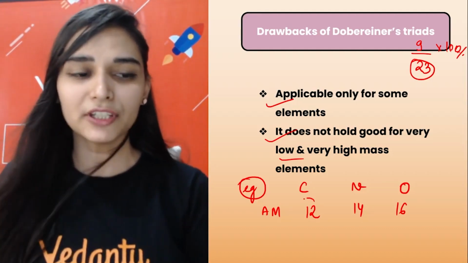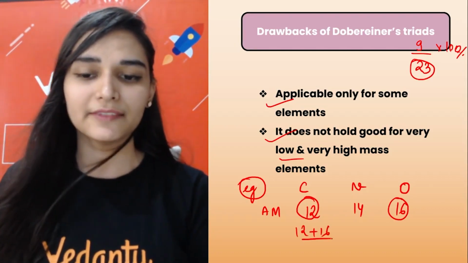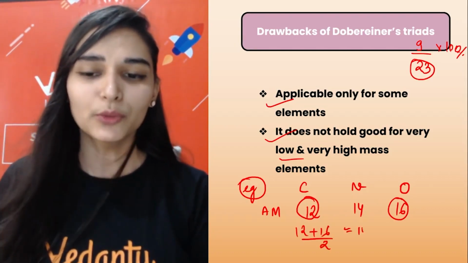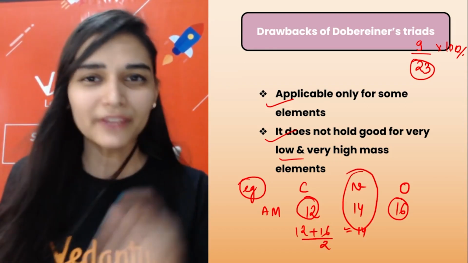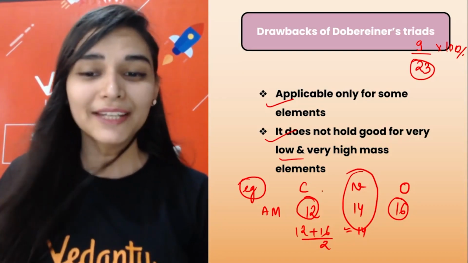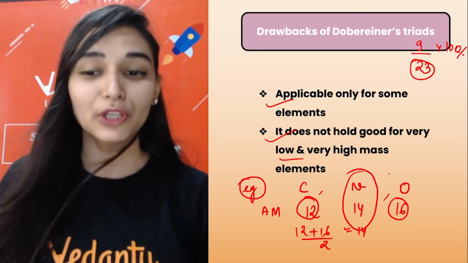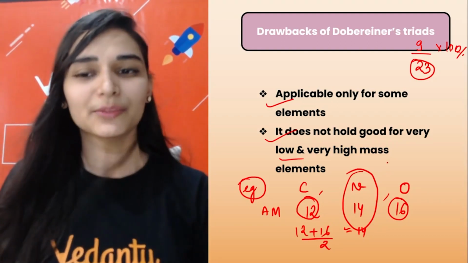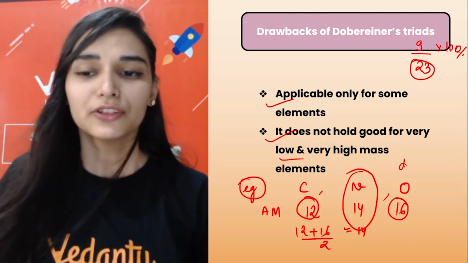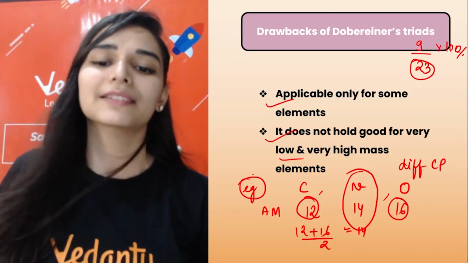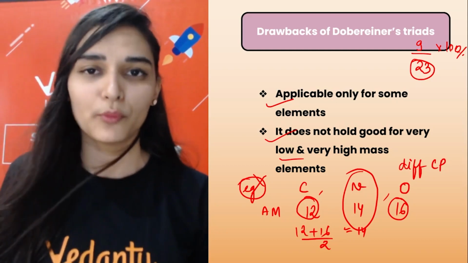Take the average of the atomic masses of carbon and oxygen, 12 plus 16 divided by 2. That comes out equal to the atomic mass of the second element, that is 14. They obey that atomic mass rule, but carbon, nitrogen and oxygen have different chemical properties. In the modern periodic table, they belong to different groups. So there were some wrong triads, and there were elements that did not form any triad but still had the same chemical properties.